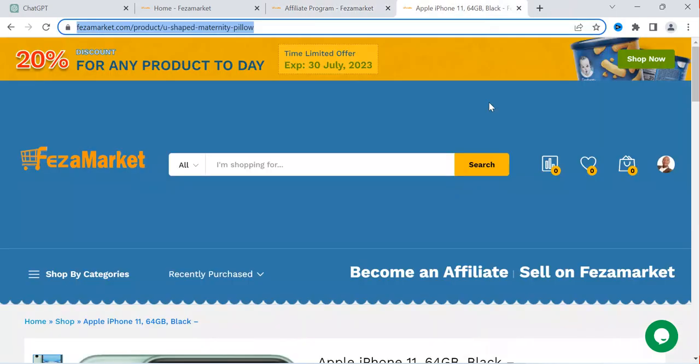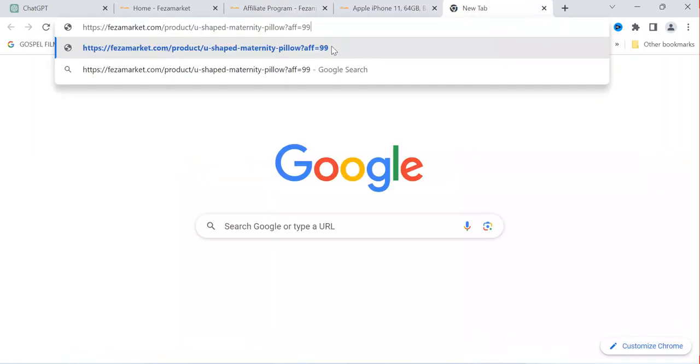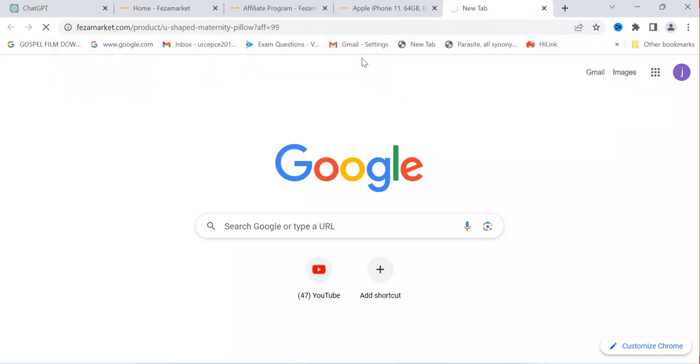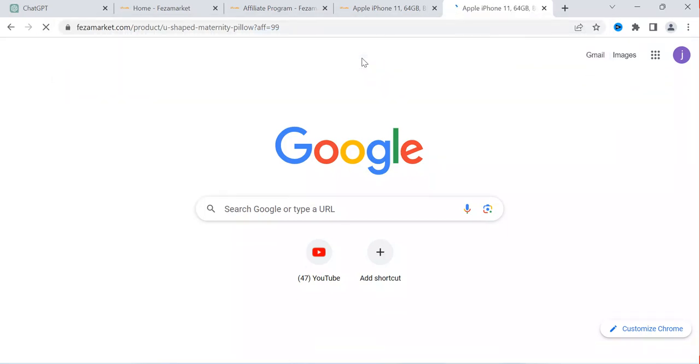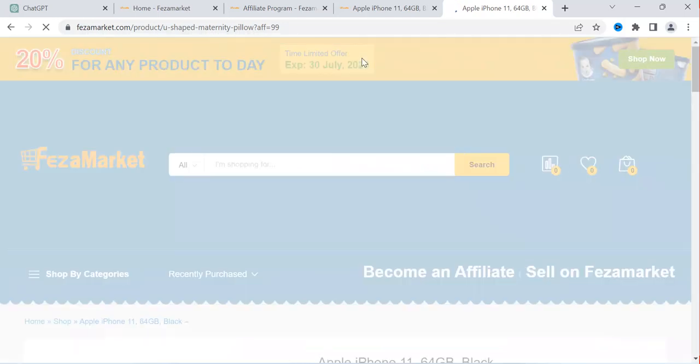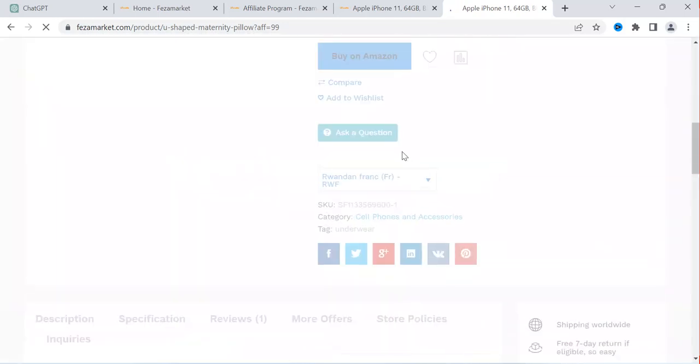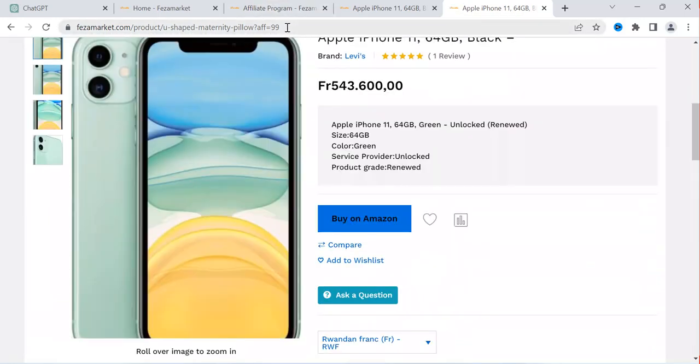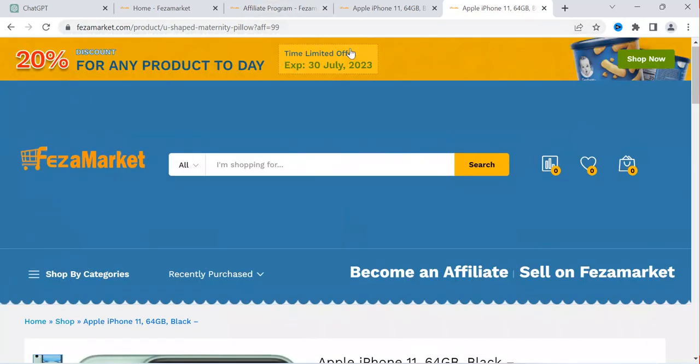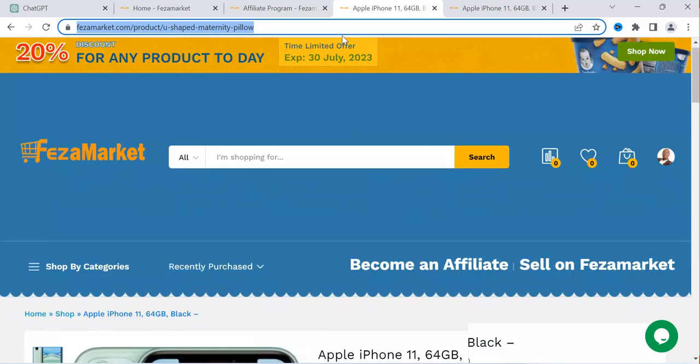As you can see, if I copy this URL from there, it now has the additional code called affiliate 99, which means this is the tracking code or tracking ID which will be tracking everyone who purchased the product via your affiliate link. So if a person, for example, if I visited this link, because I created my account in a moment, you can see I use this affiliate account. You see it is still showing there. Now I can buy this product. If I buy this product, you are going to be getting commission.